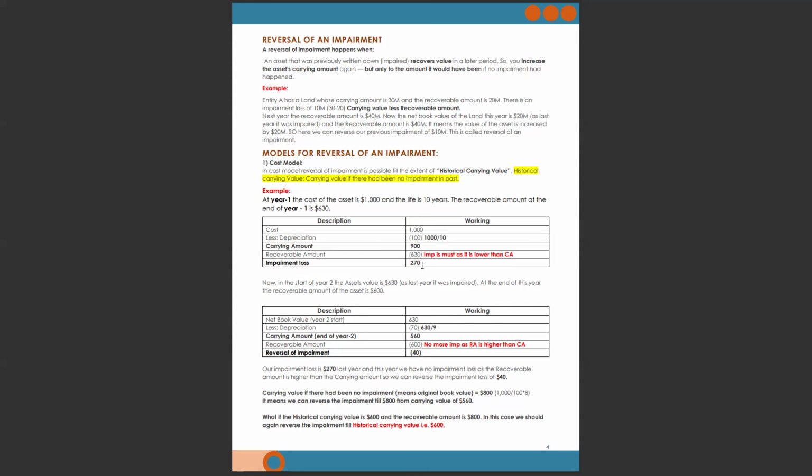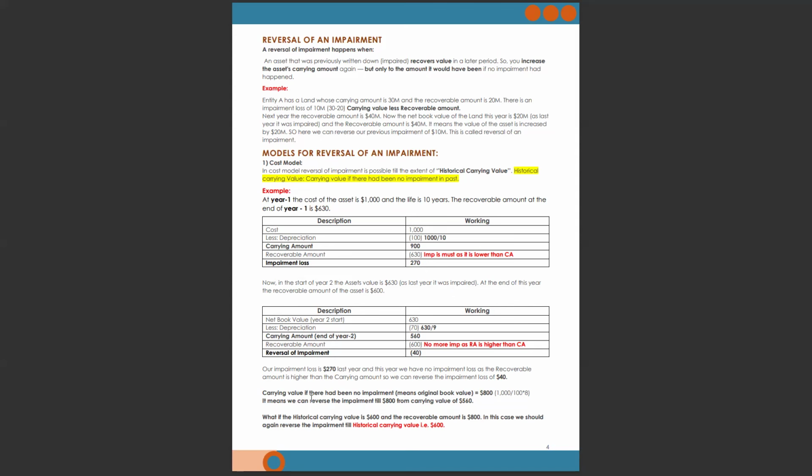So the remaining impairment loss will be 230. Why 230? Because we have a $40 gain and 270 was the impairment loss. So out of 270, we reverse 40, and now we are left with 230.